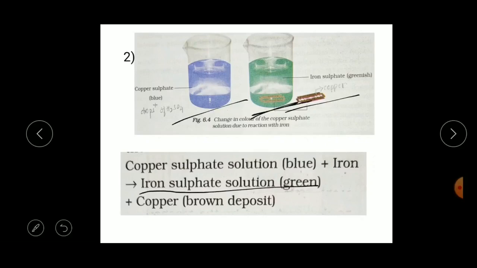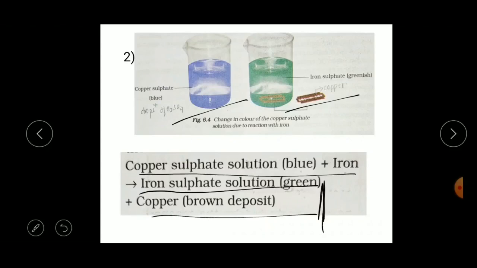Now take out that blade from the solution and you can see a deposition of a layer on that blade. The brown deposit on the iron blade is copper. So there is a formation of two substances: the first is iron sulfate and the second is copper. When we add the blade into copper sulfate solution, we get iron sulfate solution and copper. Both are new substances.